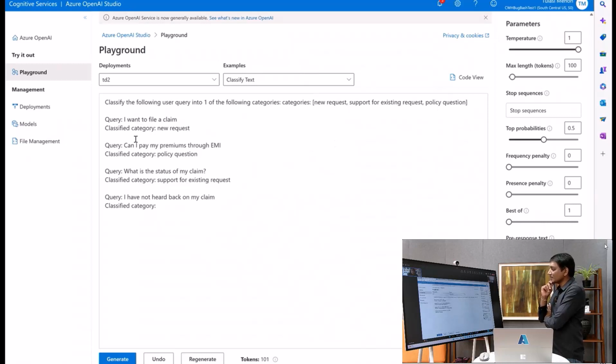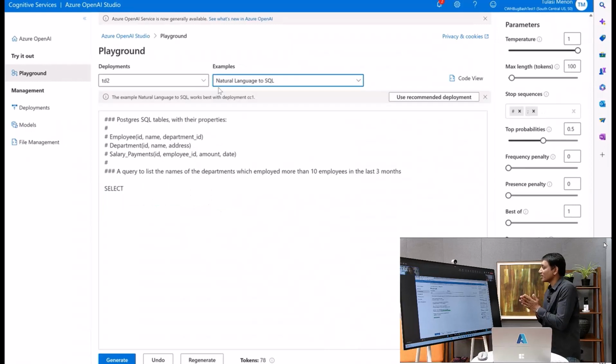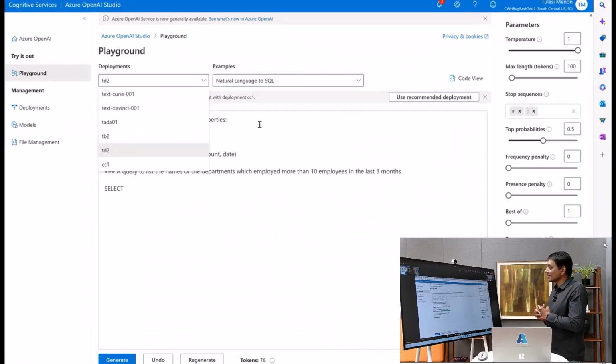I've picked a few examples and I've classified that. And I said, okay, now let me give a new query, which is what maybe the user is sending, and say, what's the category? And hit generate. And so it correctly identified that as a support for an existing request. And remember, it's done that with just 3 examples. Awesome. What next, Tulsi?